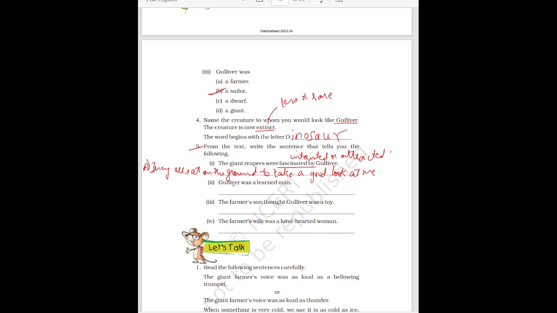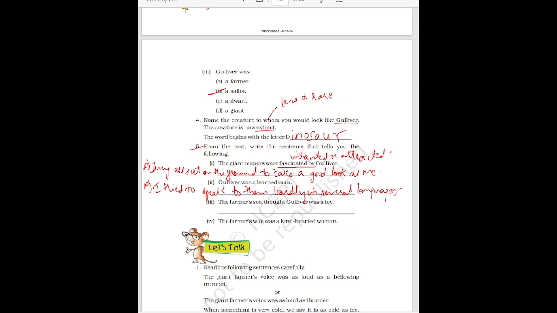Then next one is, Gulliver was a learned man. How do you come to know that Gulliver was a learned man? With the help of this sentence you come to know: I tried to speak to them loudly in several languages.